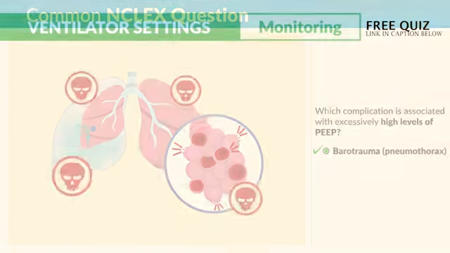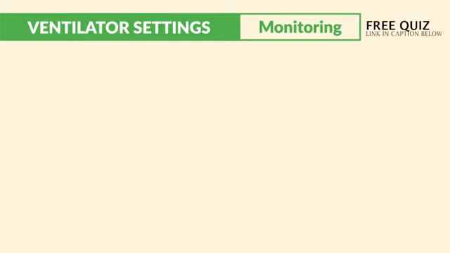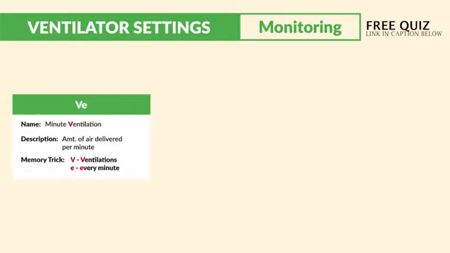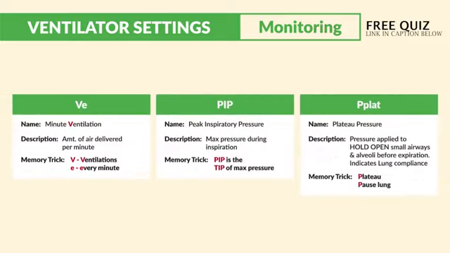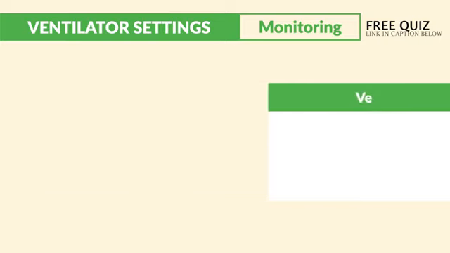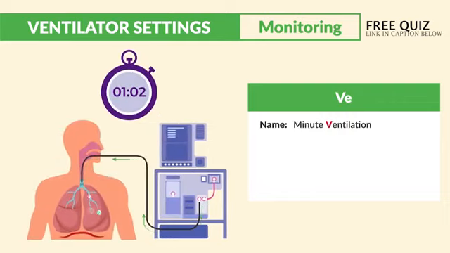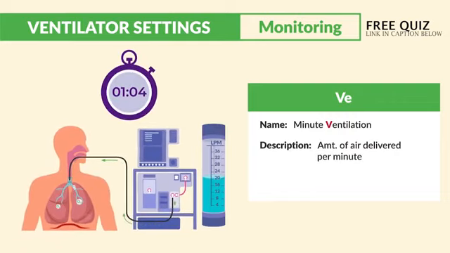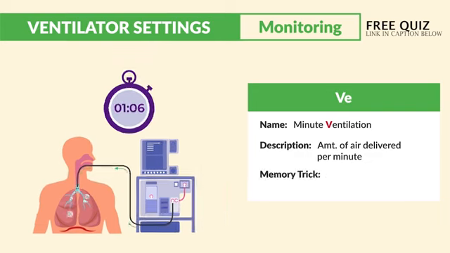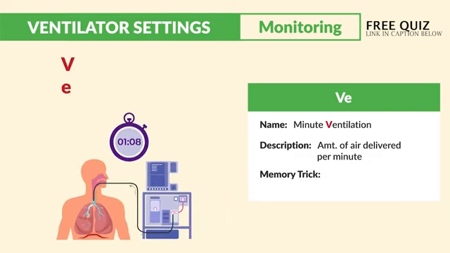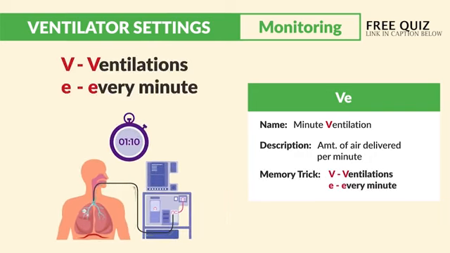Okay, next up is monitoring. We have three types: the VE, the PIP, and the PIMP. I'm just kidding. And the P-plat. First up is the VE. This is for minute ventilation here. It's the amount of air delivered per minute. So the memory trick is VE, ventilations every minute.